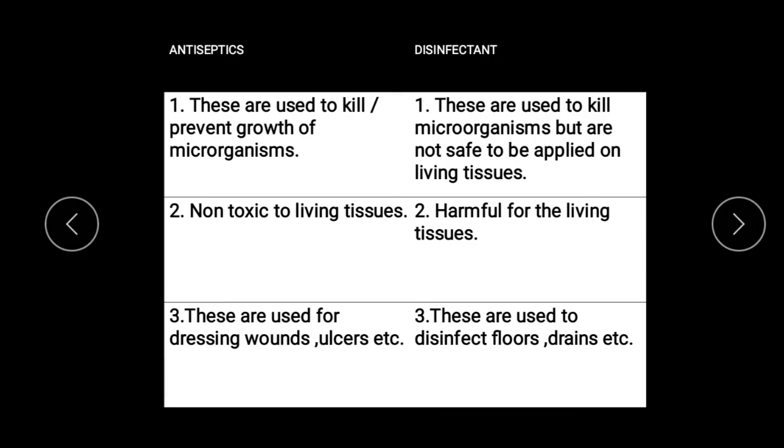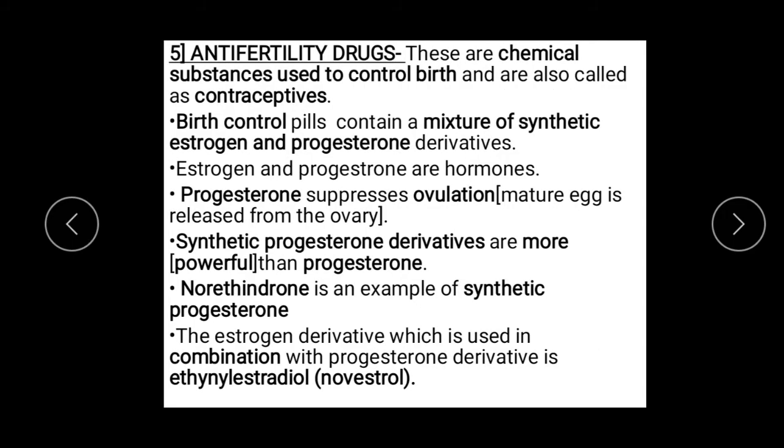Differences between antiseptics and disinfectants. Antiseptics are used to kill or prevent growth of microorganisms. Disinfectants are also used to kill the growth of microorganisms but are not safe to be applied on living tissues. Antiseptics are non-toxic to living tissues. Disinfectants are harmful for living tissues. Antiseptics are used for dressing wounds, ulcers, etc. Disinfectants are used to disinfect floors, drains, toilets, etc.